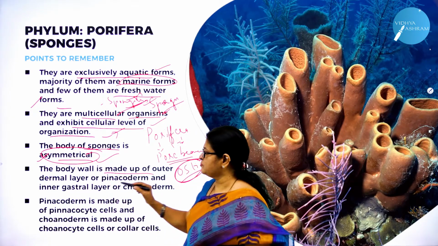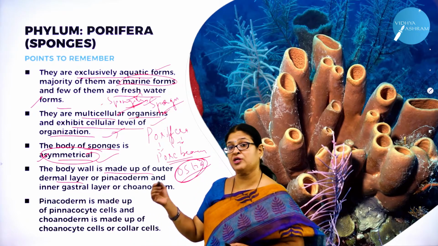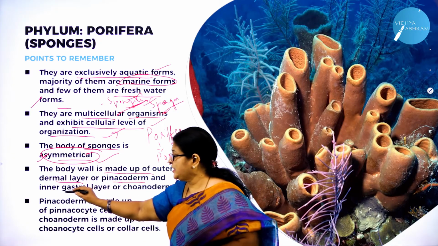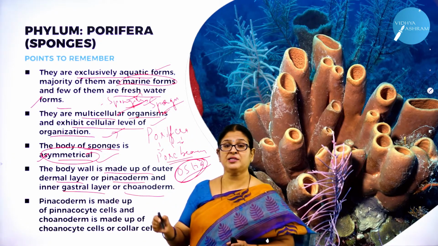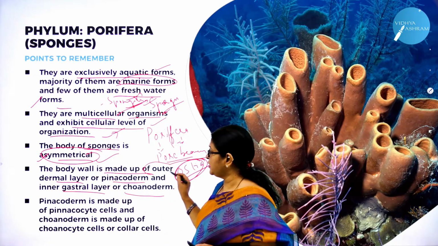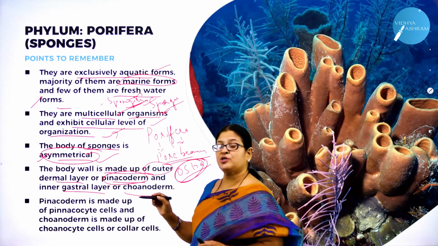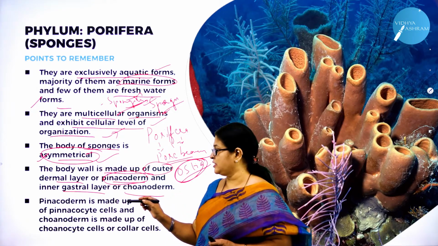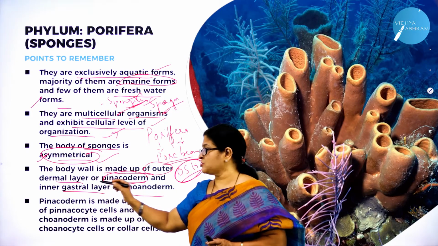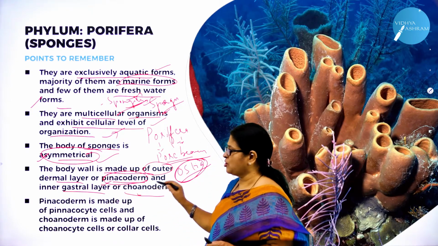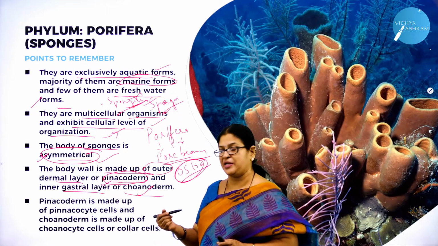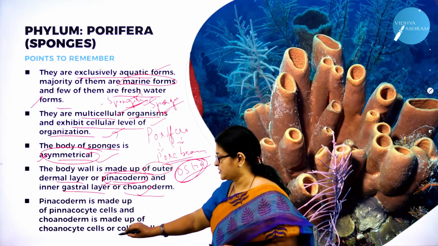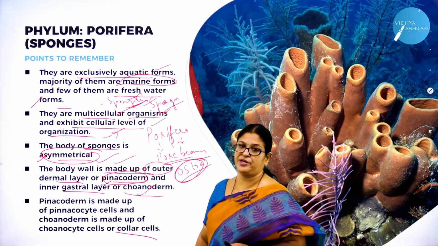Next, the body wall is made up of an outer dermal layer called pinacoderm, and an inner gastral layer called coenoderm. What is the outer body wall called? Pinacoderm. What is the inner body wall called? Gastral layer. The dermal layer is called pinacoderm, and the gastral layer is called coenoderm. Pinacoderm is made up of cells called pinacocytes, and coenoderm is made up of cells called coenocytes or collar cells, right? So this is also a very important point to be learned.